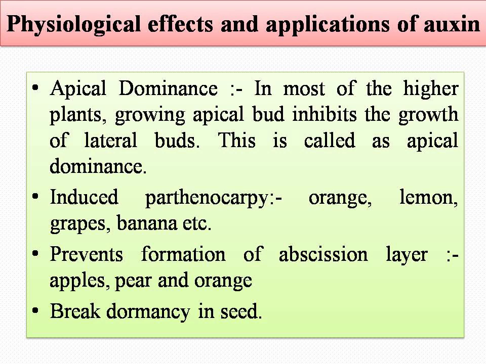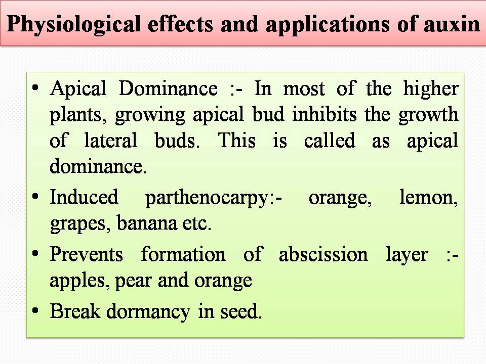Next one, by the application of auxin, what happens? Parthenocarpic fruits are produced, or parthenocarpy is induced by auxin. Fruits such as orange, banana, grapes are produced by parthenocarpy, that means by the application of auxin.